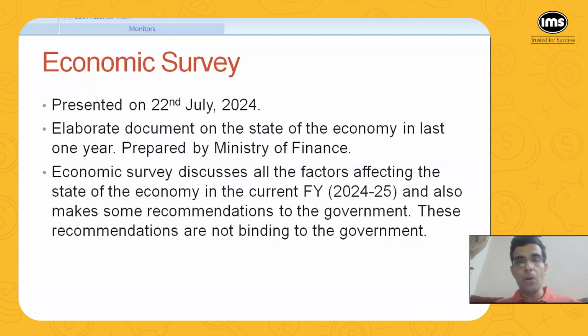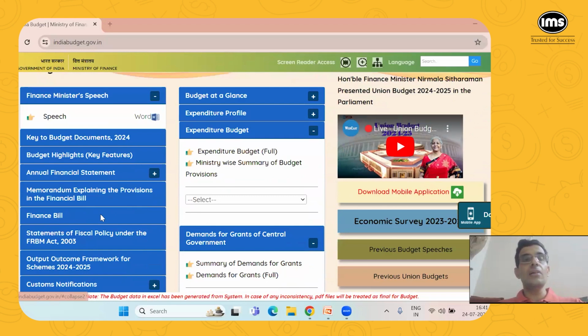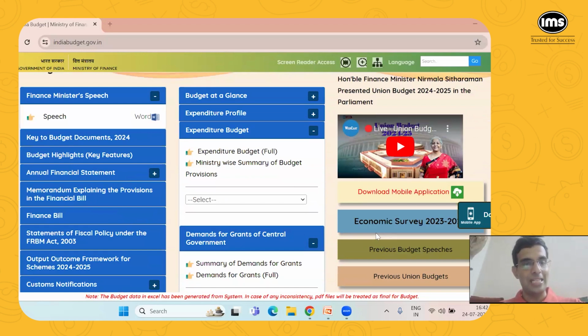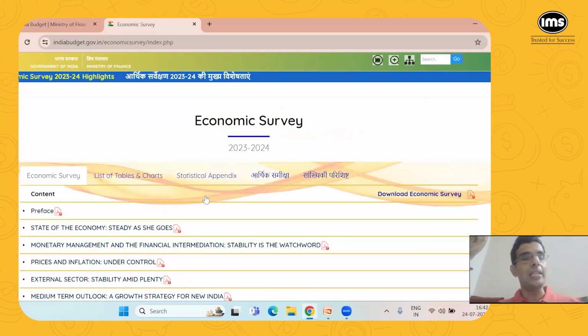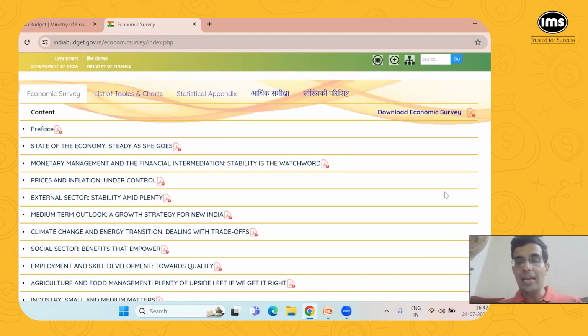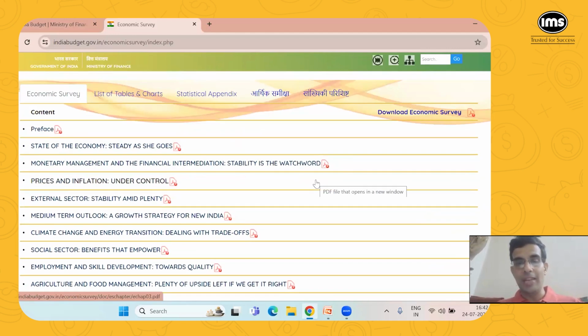Now, I'm also going to simultaneously show the website of India Budget. This is the website of the Union Budget, with the Finance Minister's budget speech, all the annexures to the budget, all the important memorandums, everything related to the budget. And this Economic Survey is also here.